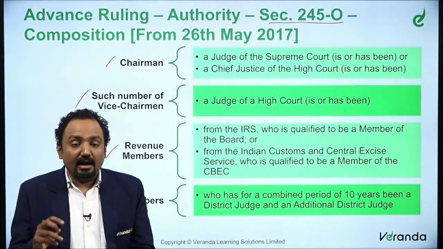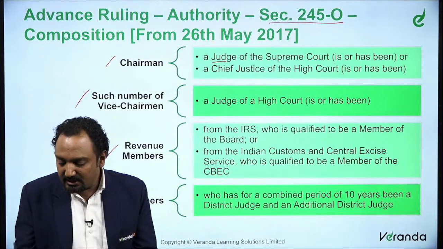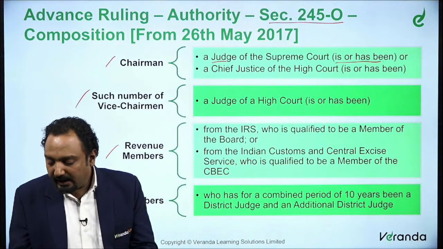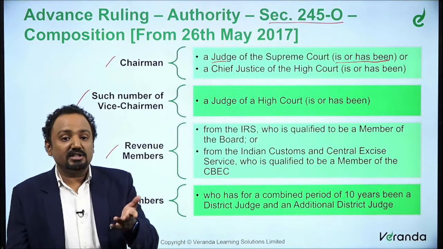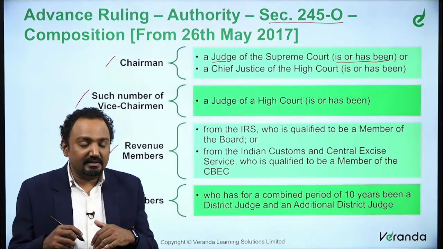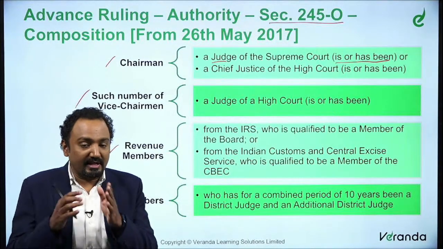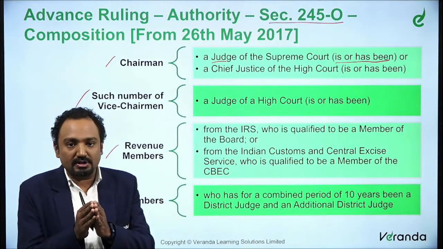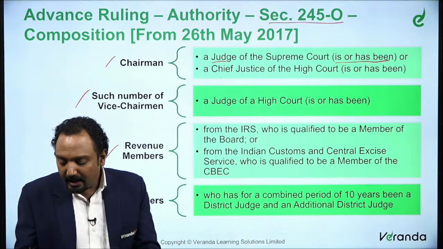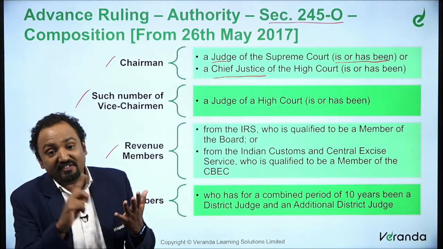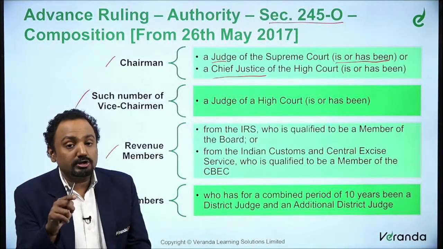But here the Supreme Court, they say it's a judge, whether he is a judge currently or he has been a judge. He was earlier a judge of the Supreme Court. So they are adding that in this new composition. And then they are also saying a Chief Justice of High Court.